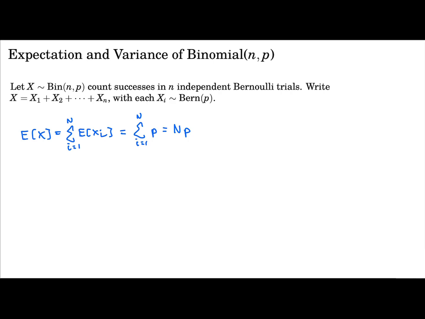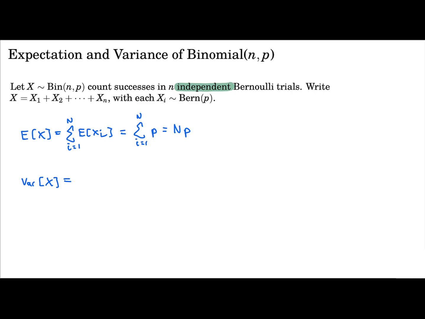Now, what is the variance of X? We saw that when the summands are independent, the variance of the sum is the sum of the variances.